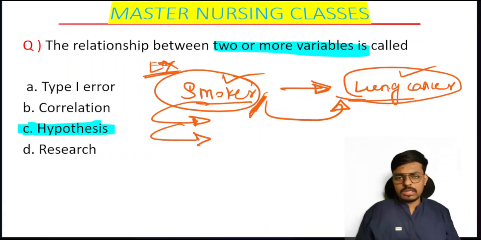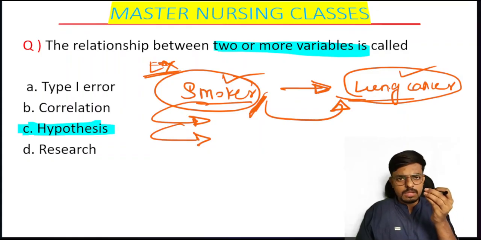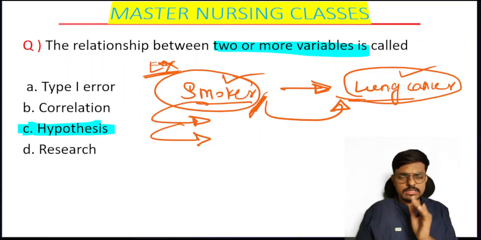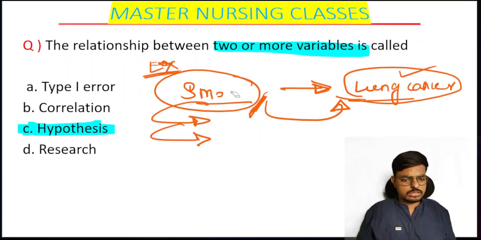For example, less intake of iron leads to anemia in the patient. Now tell me, what is the dependent variable, students? In the given example, less intake of iron leads to iron deficiency anemia. Is that a clear question for you all? Yes, very good. Less intake of iron is our independent variable, and the anemia which comes because of the less intake of iron is the dependent variable. Hope this is clear. This kind of question the examiner may ask on variables and the hypothesis. Hope the concept is clear.